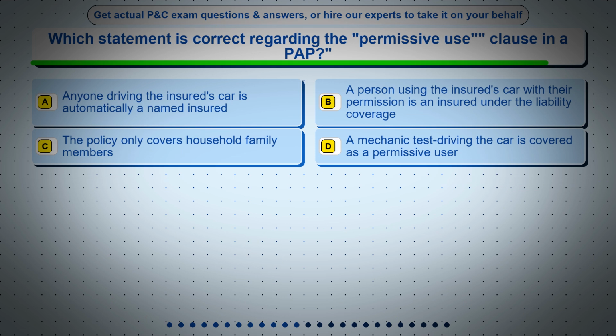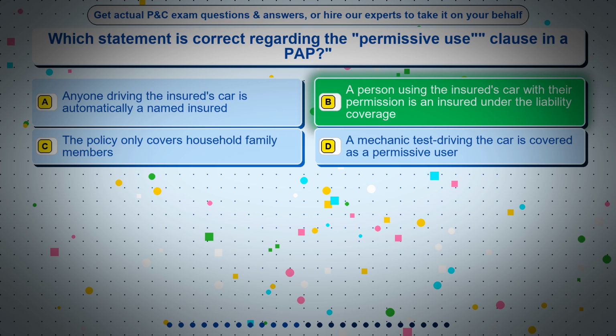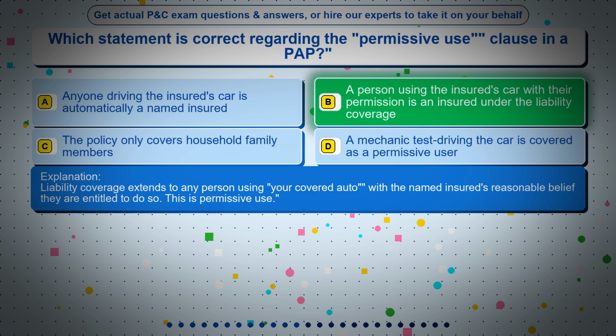Question 12. Which statement is correct regarding the permissive use clause in a PAP? Option A, anyone driving the insured's car is automatically a named insured. Option B, a person using the insured's car with their permission is an insured under the liability coverage. Option C, the policy only covers household family members. Option D, a mechanic test driving the car is covered as a permissive user. The correct answer is option B, a person using the insured's car with their permission is an insured under the liability coverage. Liability coverage extends to any person using your covered auto with the named insured's reasonable belief they are entitled to do so. This is permissive use.